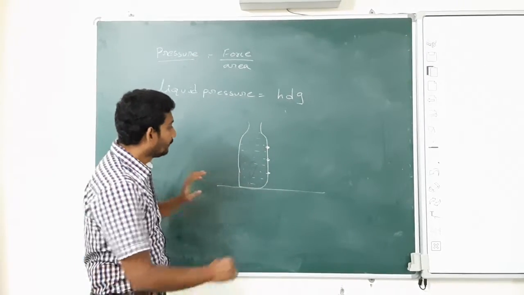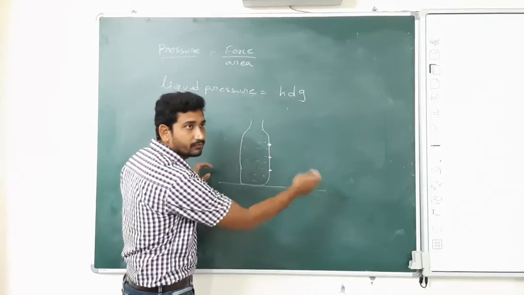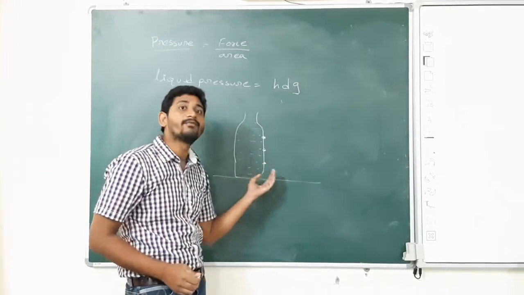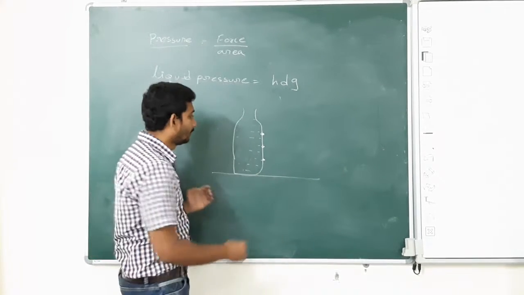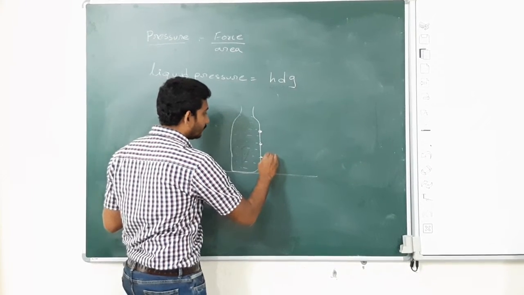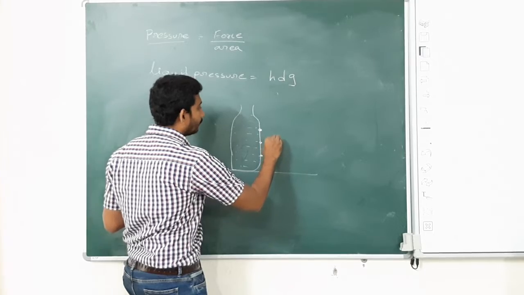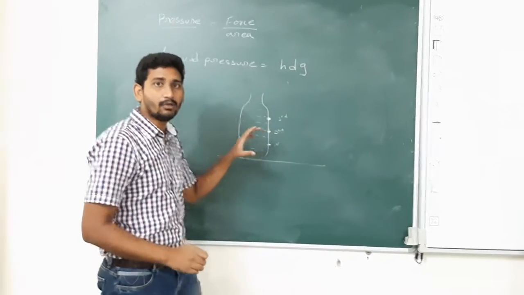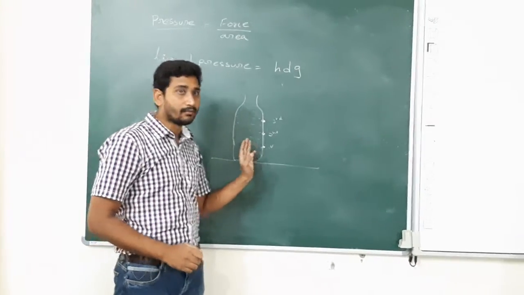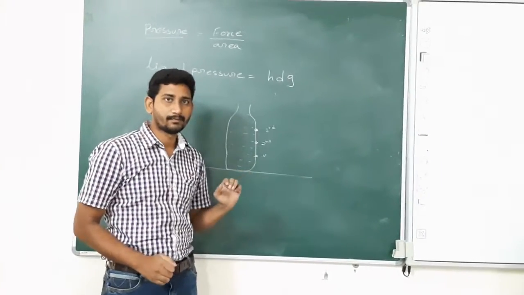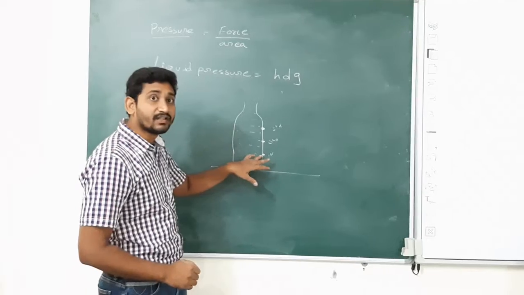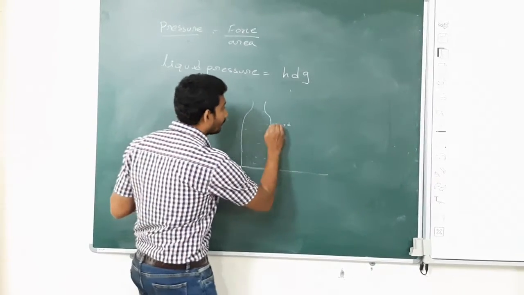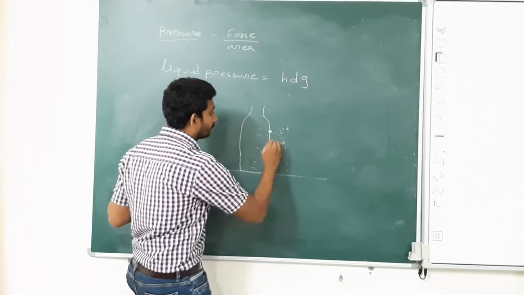Now what will happen? The water from these holes will come out. From which hole will the water come out forcefully? For example, this is the first hole, second hole, third hole. From which hole will the water come out with more force? From the first one, the water will come out with more force. So it will be like this.